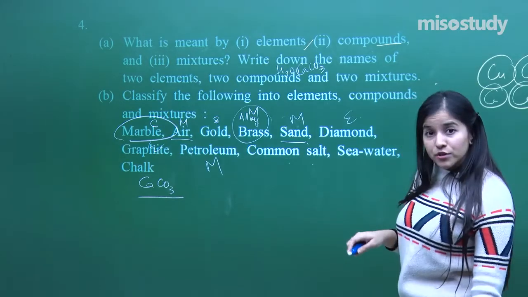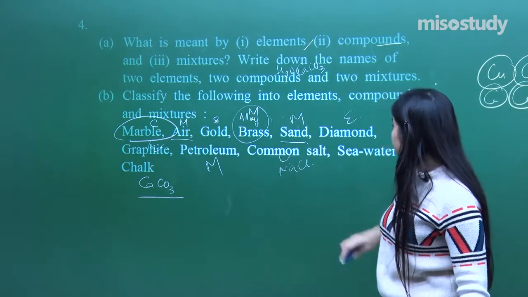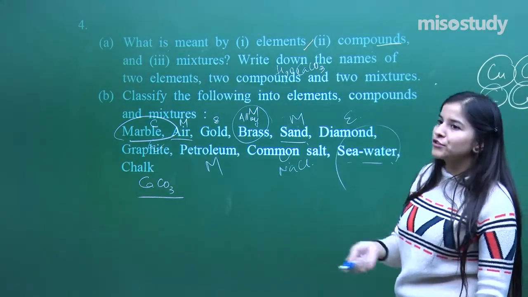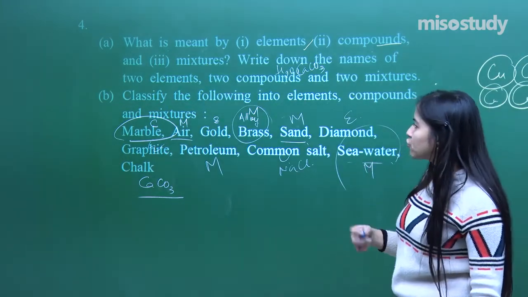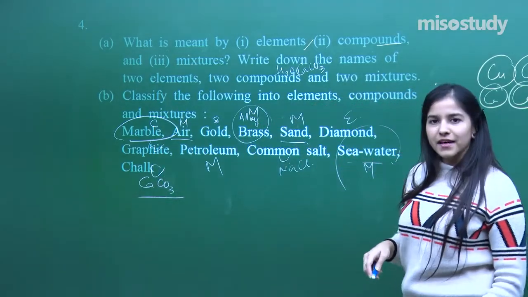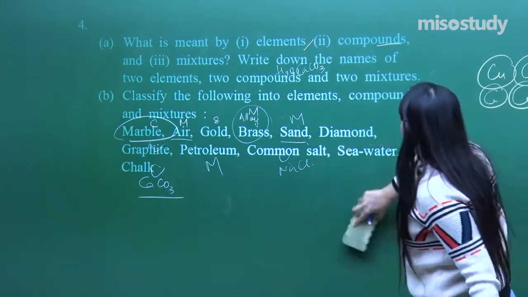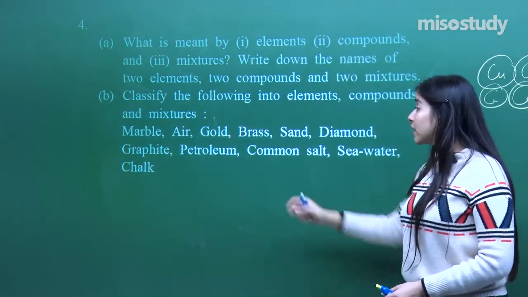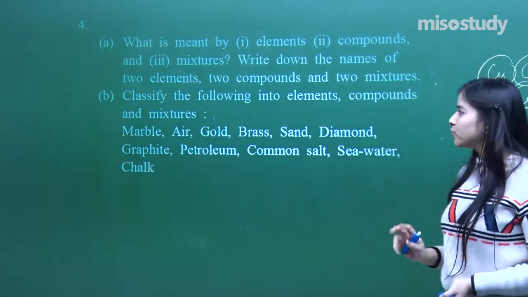Common salt, it's simple NaCl. Yes, it is NaCl, it's a compound. Sea water, what can you say about sea water? Again, it has got a mixture of a lot of minerals and all, mixture. And chalk is pure, just like the marble, but it is a compound. See? Yes, getting it? So that is how we need to classify all the things. Now that was an interesting question. Yes, you may lose marks over here if you are getting confused. So just be clear with the definitions first of all.